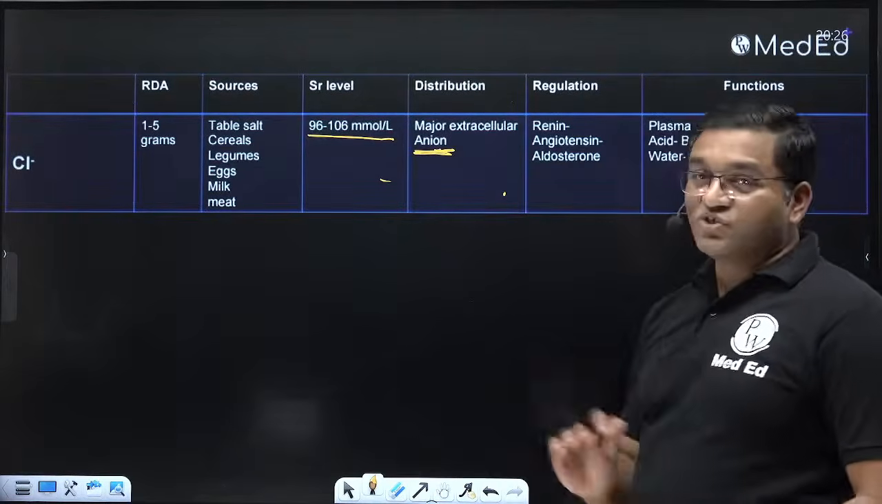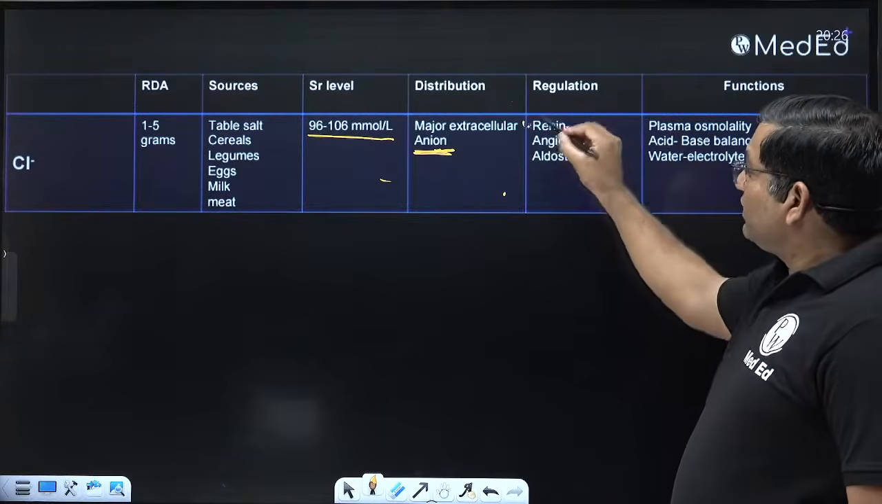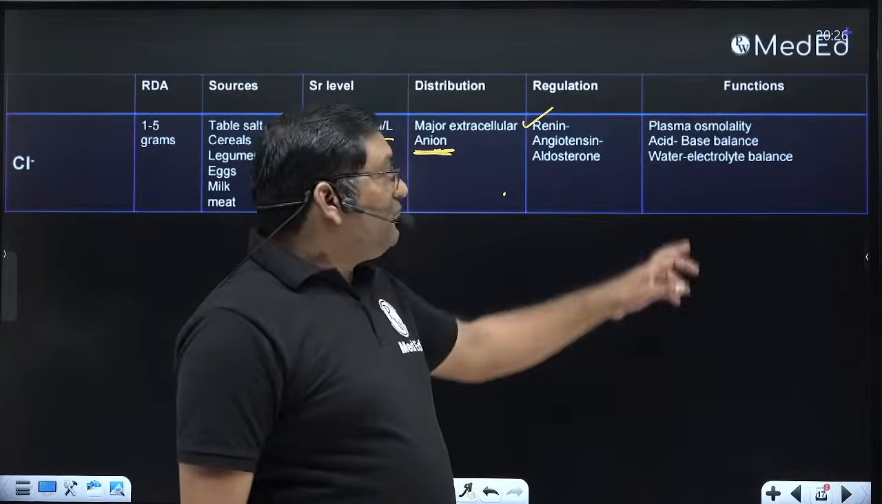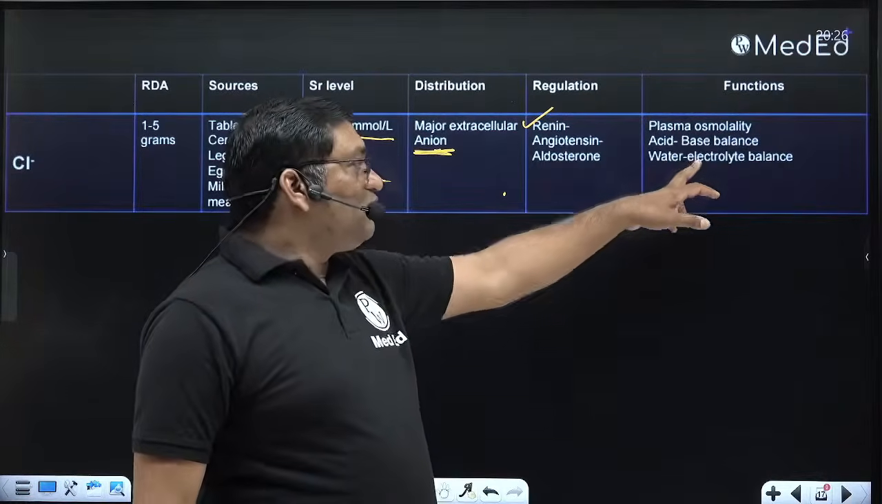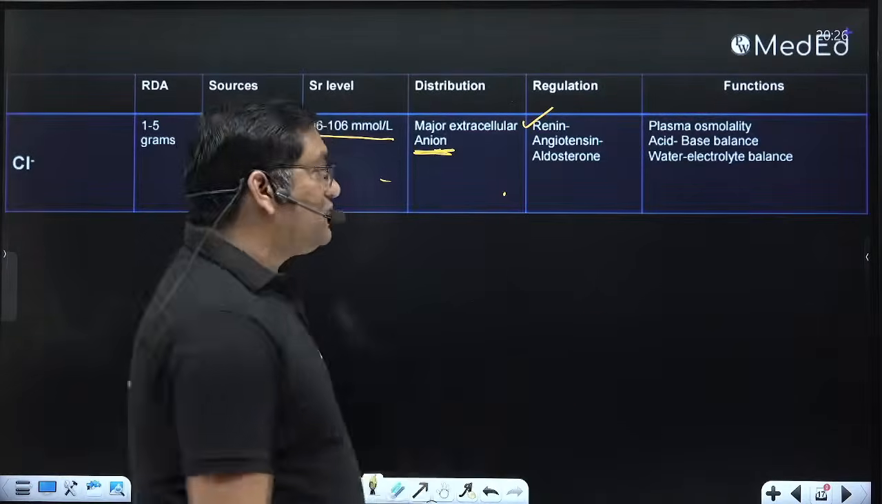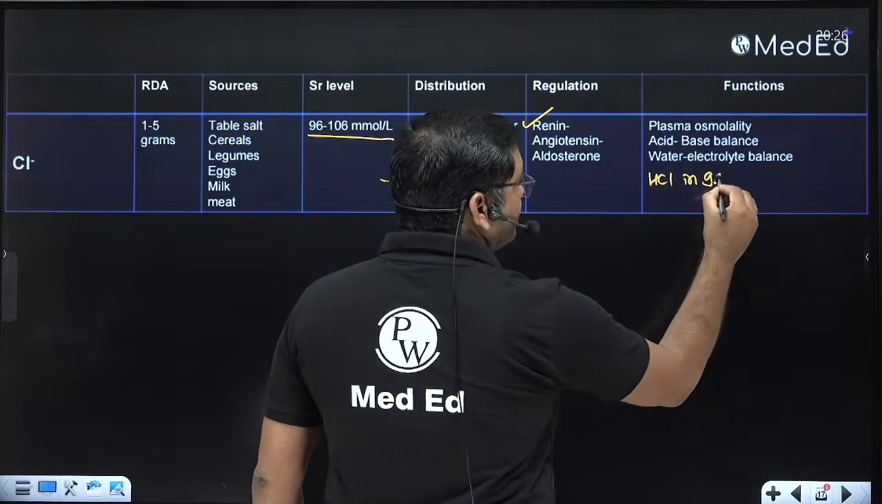Chloride is regulated along with sodium with the help of the renin angiotensin aldosterone system. It maintains the plasma osmolality. It is important for the acid base balance. It is important for the water and electrolyte balance. It is important for the secretion of HCl in the gastric juice.